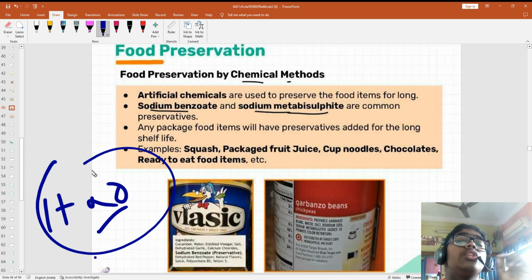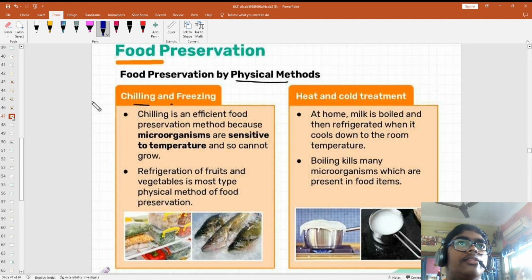Sometimes you have seen that sodium benzoate and sodium metabisulfite are added, like in a squash, in a cup noodles. These are added to prevent the food from damage by the microorganisms. These are the artificial chemicals which are added. Chilling and freezing, that I was telling. Sorry, heat and cold treatment. That's why I was telling, this is the pasteurization.